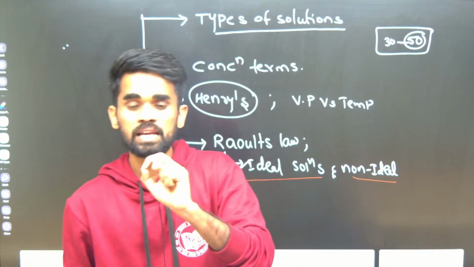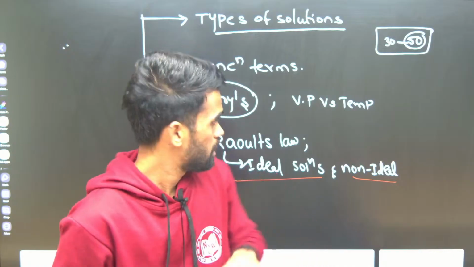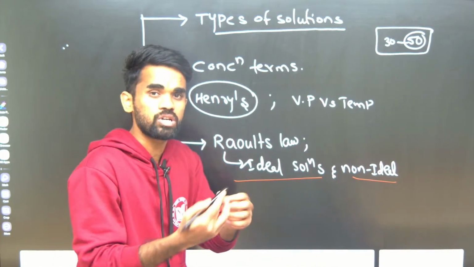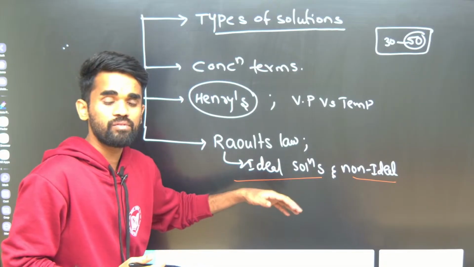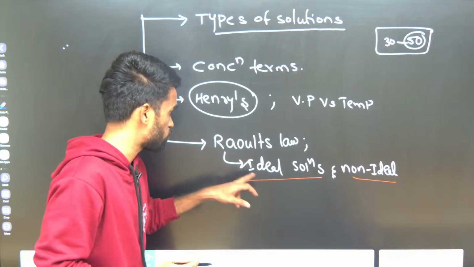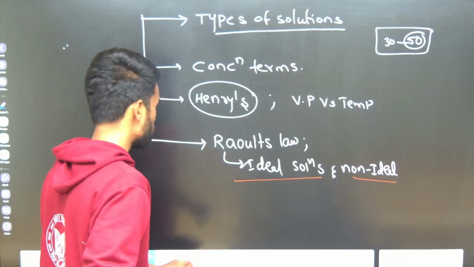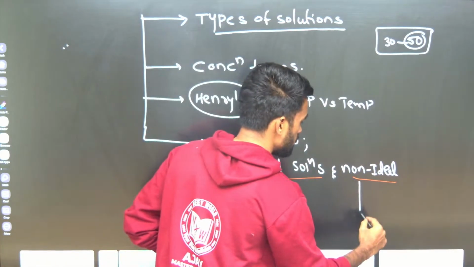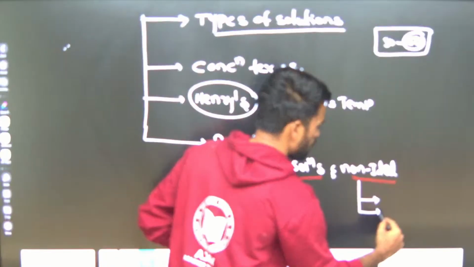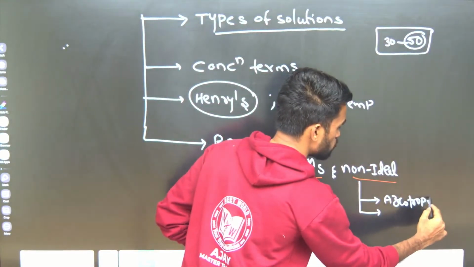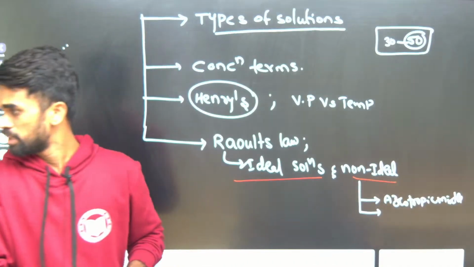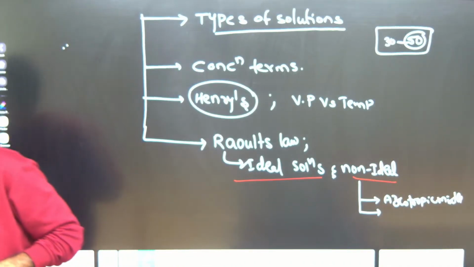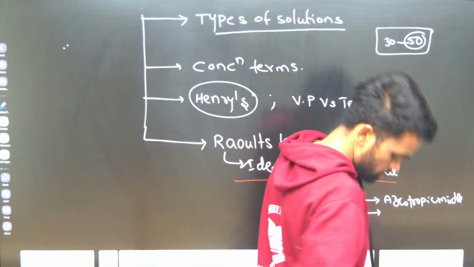Not even a single second will be wasted, because just by looking at the example, without solving anything, we can identify them. So we can save our time in the exam, which is why we need to focus on these. Once we know non-ideal solutions, we have azeotropic mixtures and their types, which is another thing we need to look into.